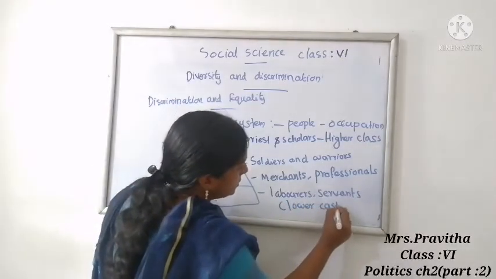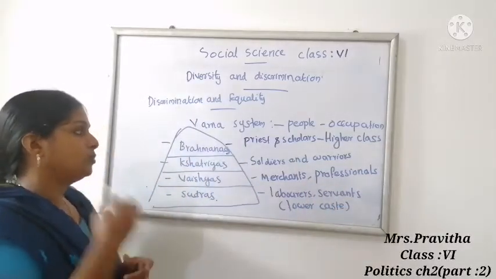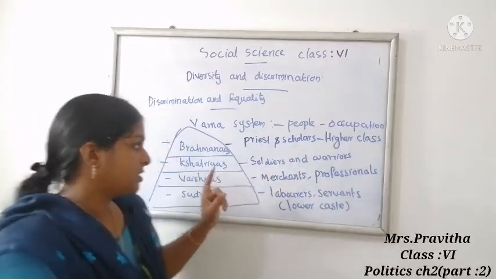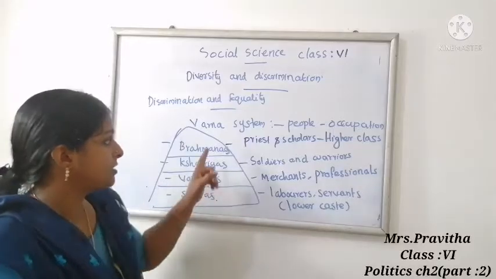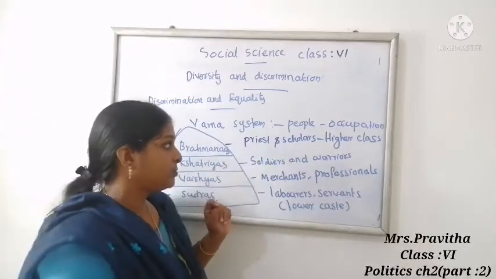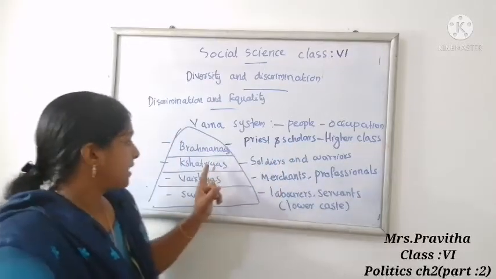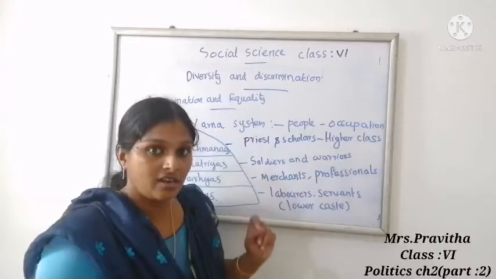So this is the Varna system. As I told you, mainly people were classified on the basis of their occupation: Brahmana, Kshatriya, Vaishyas and Shudras. Brahmanas were higher class people. They included priests and scholars. Then the second one, Kshatriyas, were soldiers and warriors.